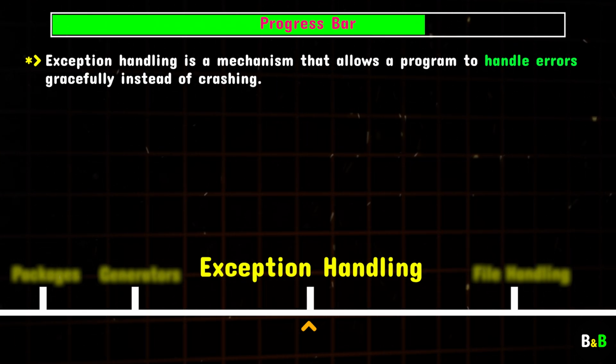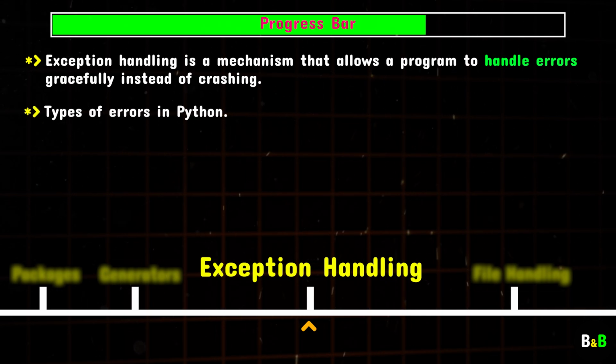Before we dive into how to handle exceptions, we'll take a look at the different types of errors that can occur in our Python programming. These include compile time errors, like syntax mistakes that prevent your code from running; logical errors, where the program runs but doesn't behave as expected; and runtime errors, which occur while the program is running, like trying to divide by zero or accessing a missing file. Understanding these errors is crucial because they help us decide how to handle each situation appropriately.